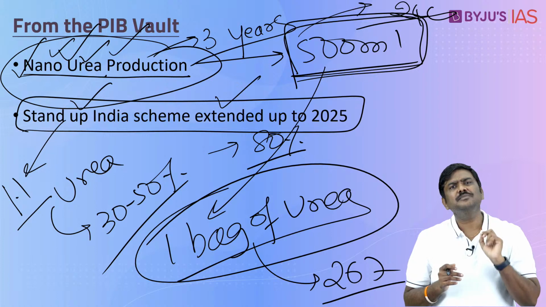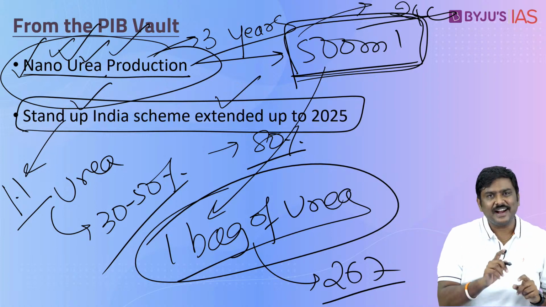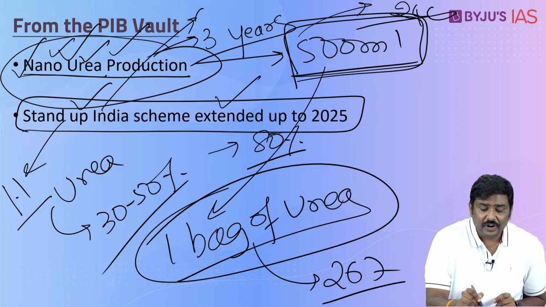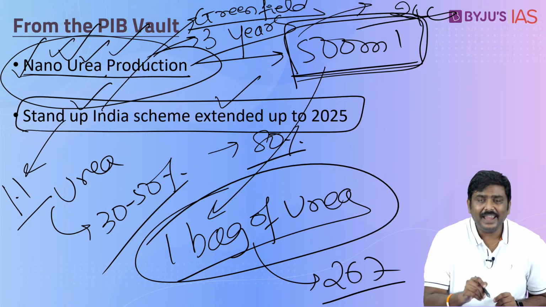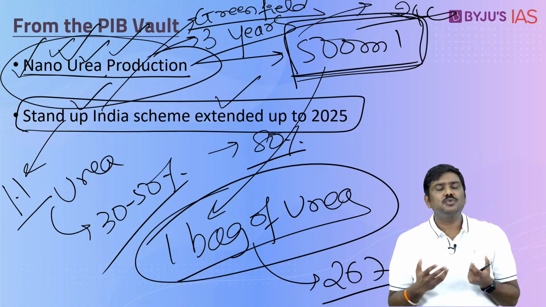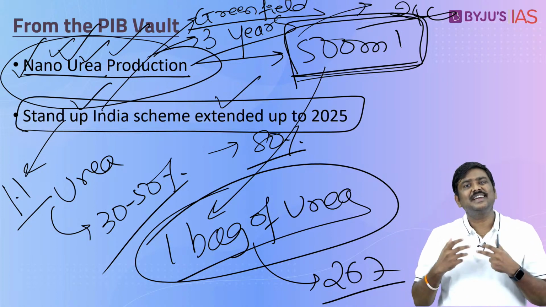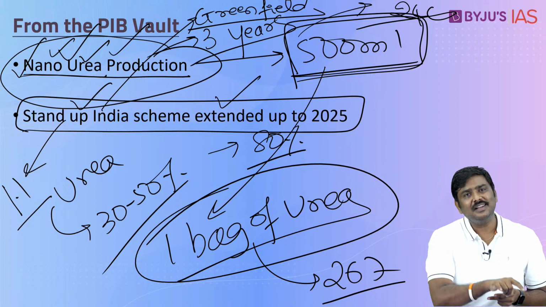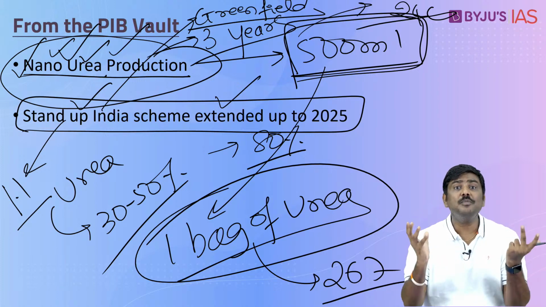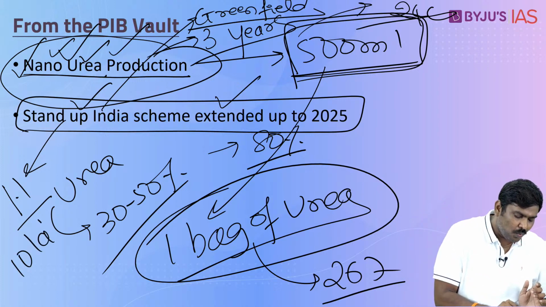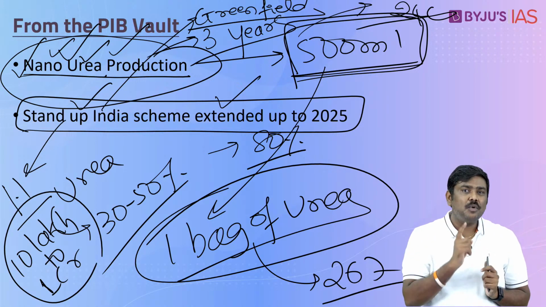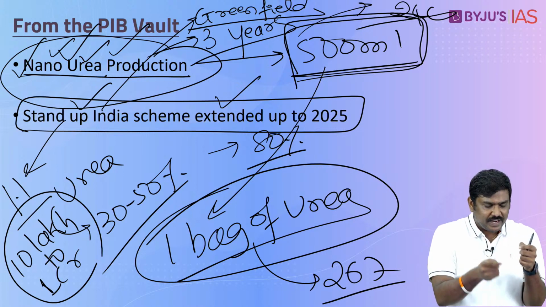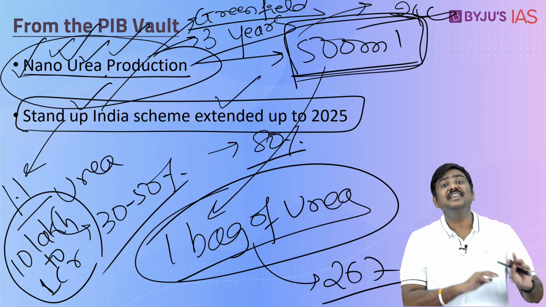Now what are these loans I am speaking of? Under this particular Stand Up India scheme, greenfield projects are promoted. Remember this also. Greenfield projects are promoted means what? New companies which are set up will be provided loans under this particular Stand Up India scheme. How much? 10 lakh to 1 crore rupees. That is the amount of a loan that will be provided under this particular scheme.